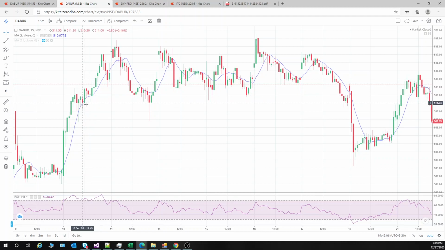This is not like you take any share, put the strategy on it and do a back testing, and you will get very good optimistic results. But to take the trade in the actual market, you have to work on the shares which will be very effective on that day to earn money. So now see, this is not a clear close, so we'll leave it. Clear close means this is the clear close.